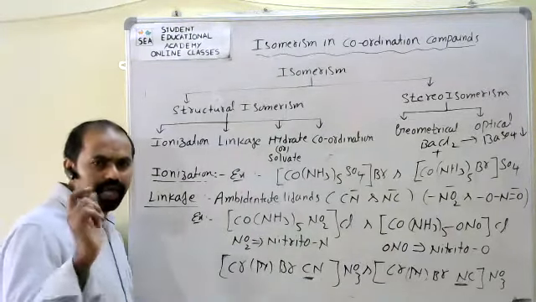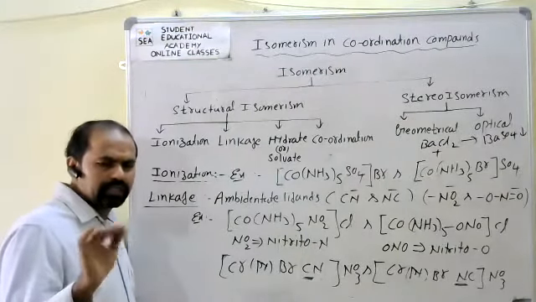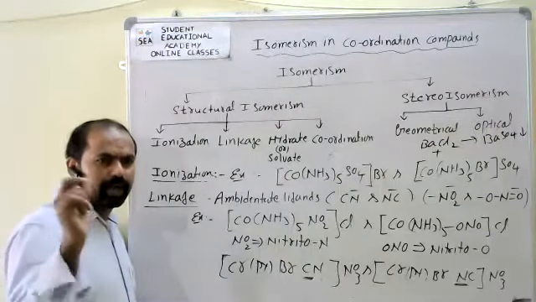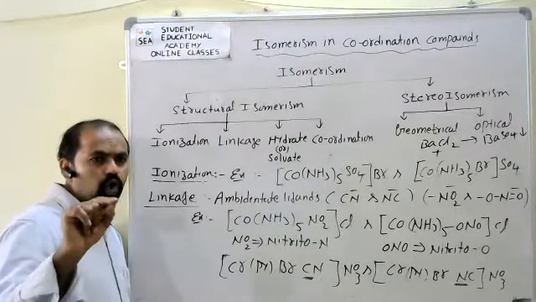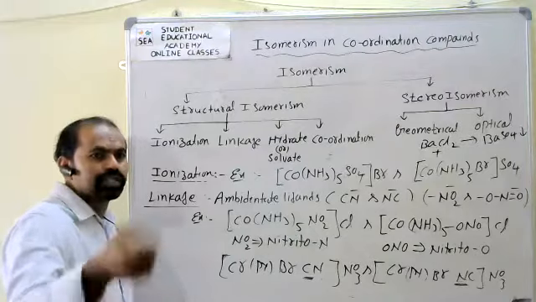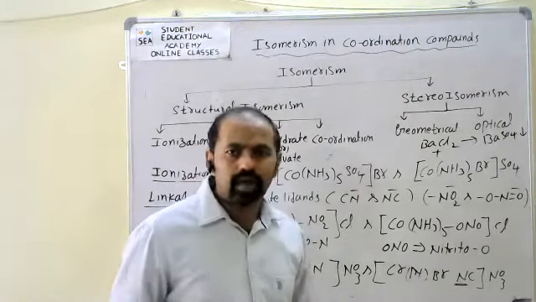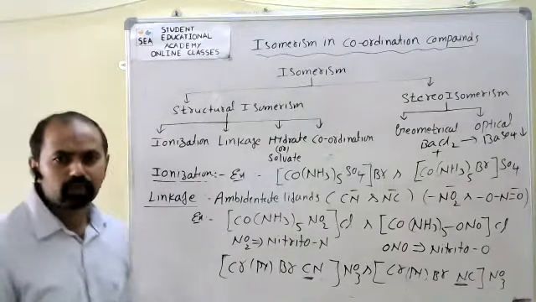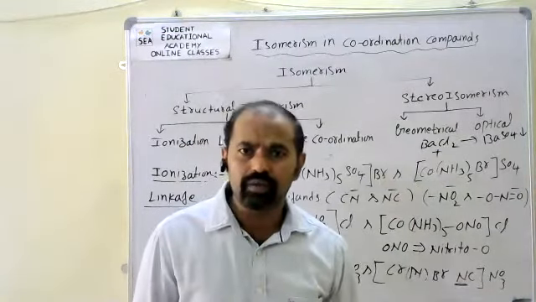Coordination compounds having the same molecular formula, where the difference is only in the number of water molecules present inside and outside the coordination sphere, are called hydrate isomers or solvate isomers.